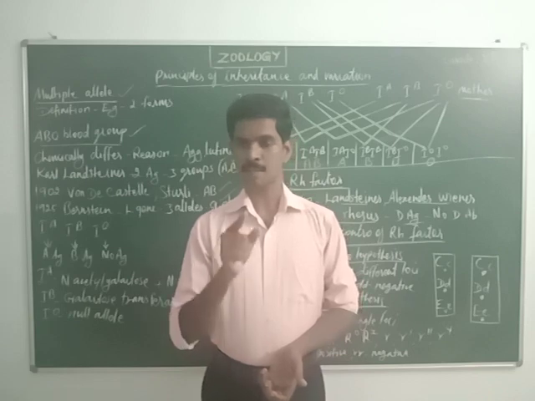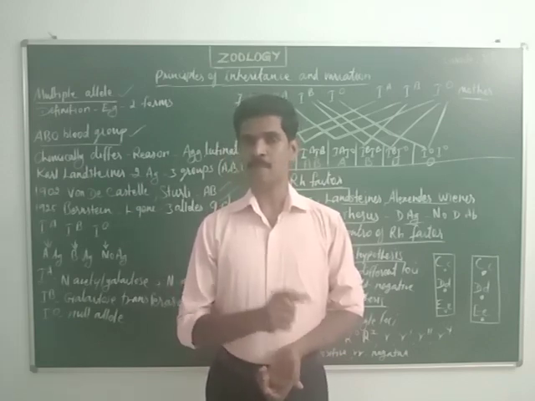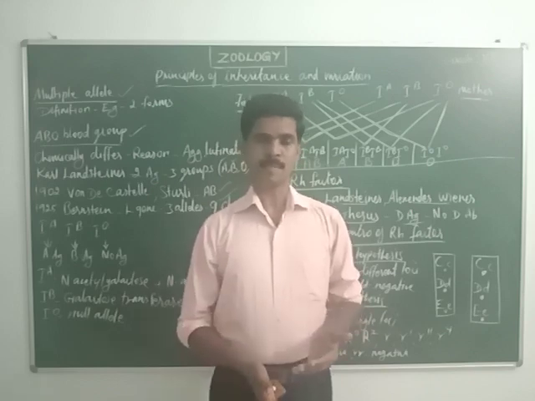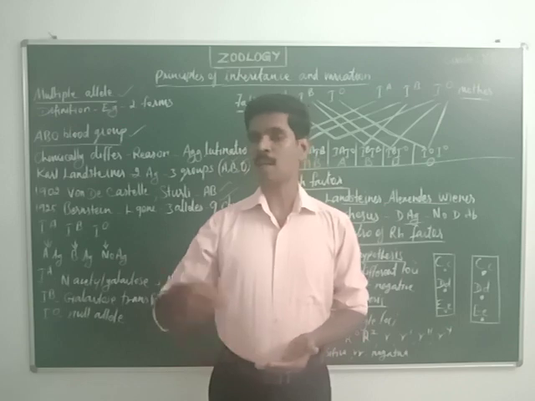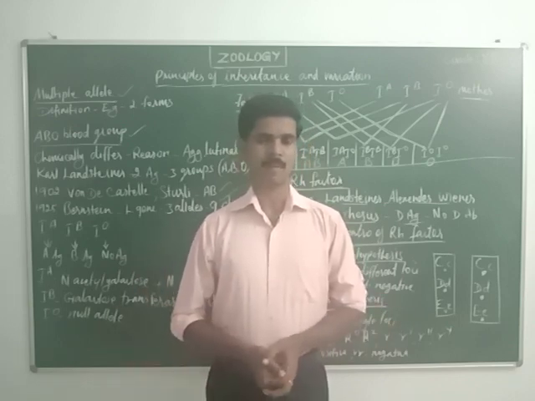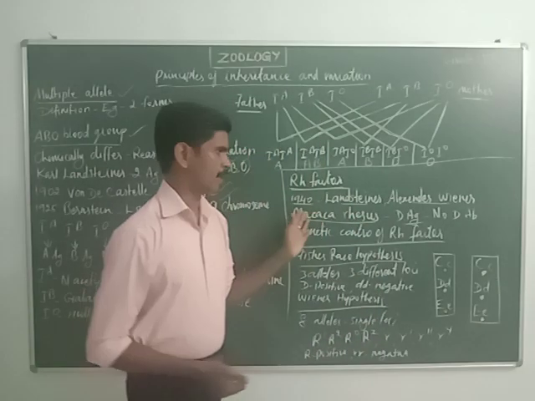The first time, the anti-D antibodies are produced. But when an Rh positive person receives blood from an Rh negative person, it will not cause any problem. Hope you have understood this Rh factor.